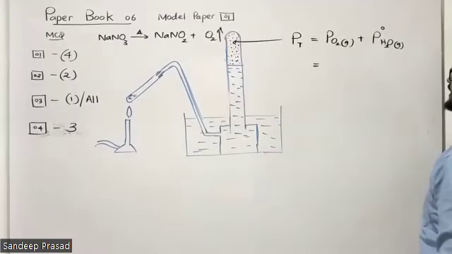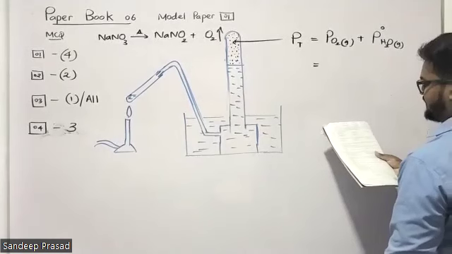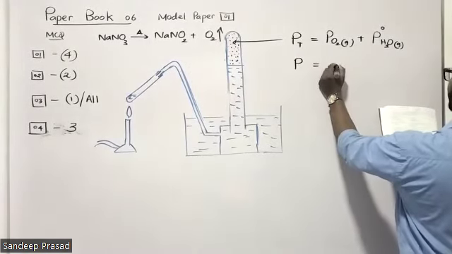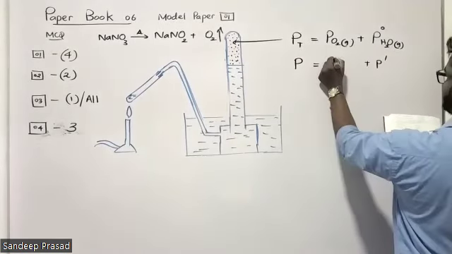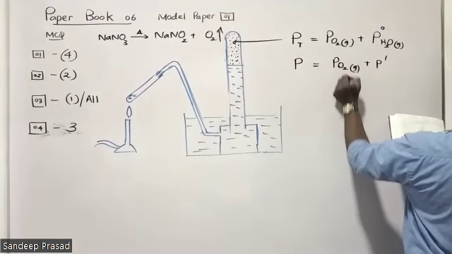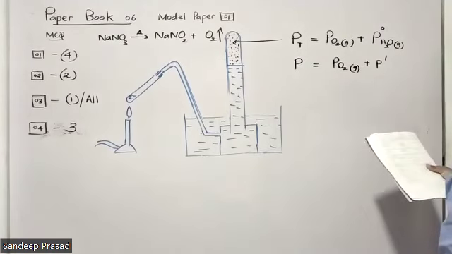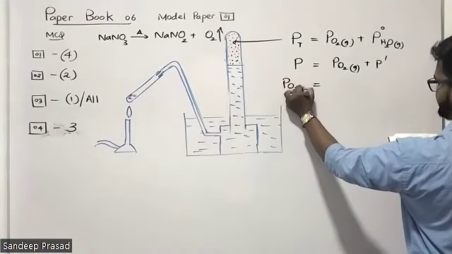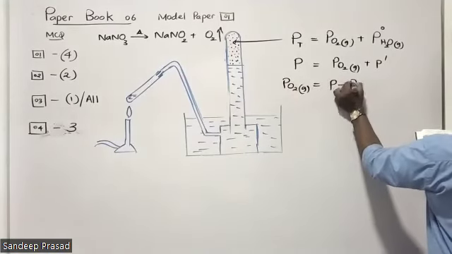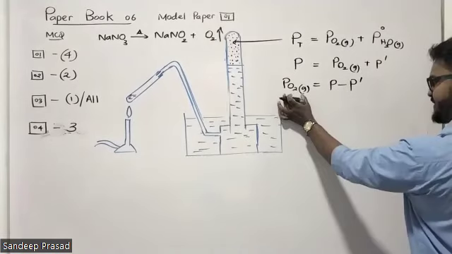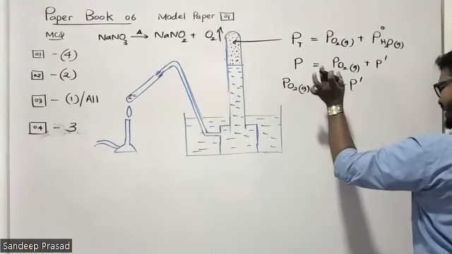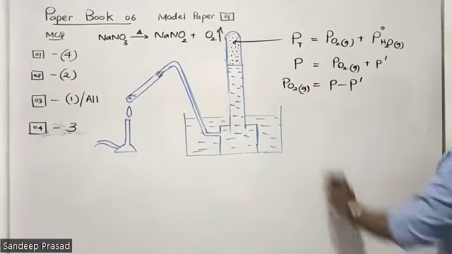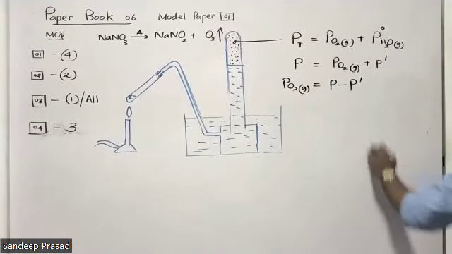The total pressure is P and the saturated vapor pressure is P dash. Then the pressure created by oxygen is P minus P dash. This is the partial pressure of oxygen gas, P minus P dash.